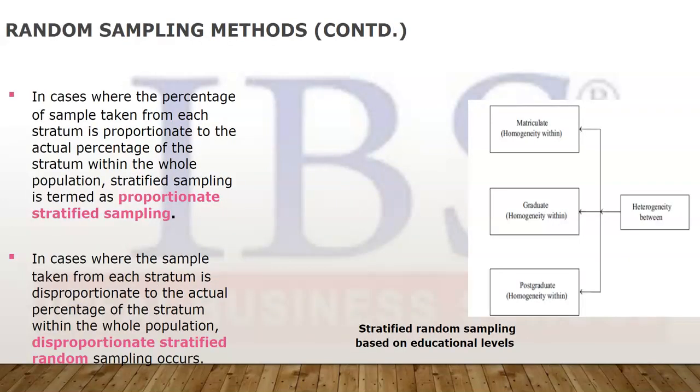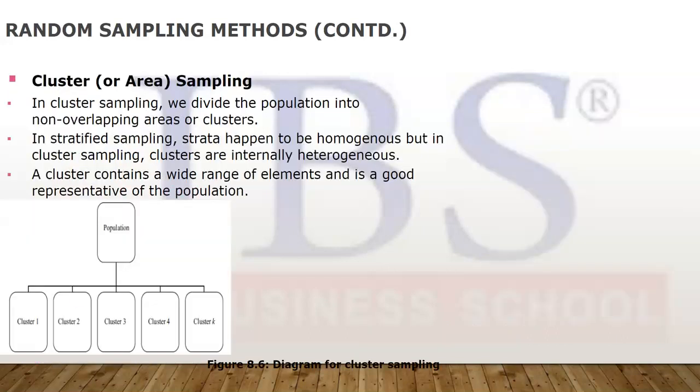So this is what the proportional technique is, explained in this, which we discussed just now. Cluster sampling. Cluster sampling is somewhat also a type of strata, but a different approach. What we do is we divide the population into various clusters, non-overlapping areas or clusters. Now each cluster is homogeneous, units within each cluster are heterogeneous, but each cluster compared to the other cluster will be homogeneous.